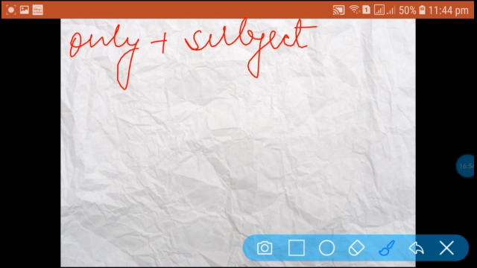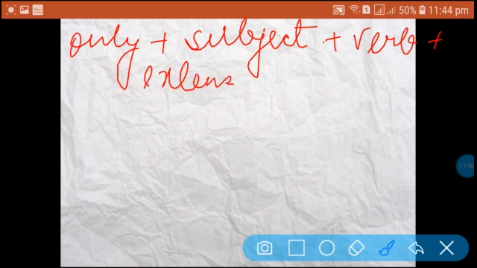Okay, the structures are as follows. Only plus subject plus verb plus extension. It is the affirmative structure.